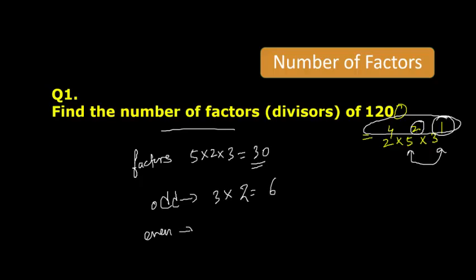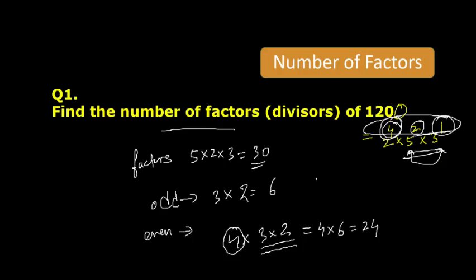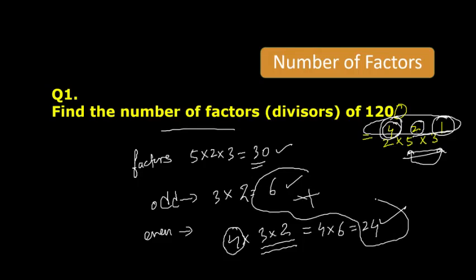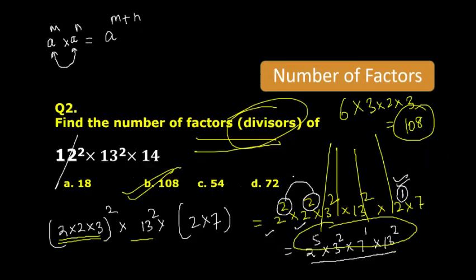And if I ask for even, now consider the even power as it is and add 1 in all the rest, because all are odd. So add 1 in odd and take the even power as it is. It will be 4 into 6, 24. You can check, total are 30, odd are 6, so even would be 24. It is coming to 30 total. It is correct. I hope it is clear now.